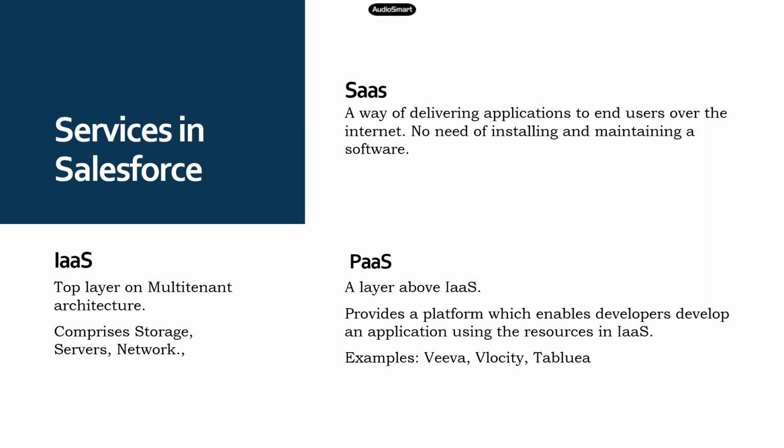The next layer is platform as a service. Using these storage, servers and network, you build a platform so that on top of that you can build some applications. That layer is called platform as a service. We'll get back to this part.